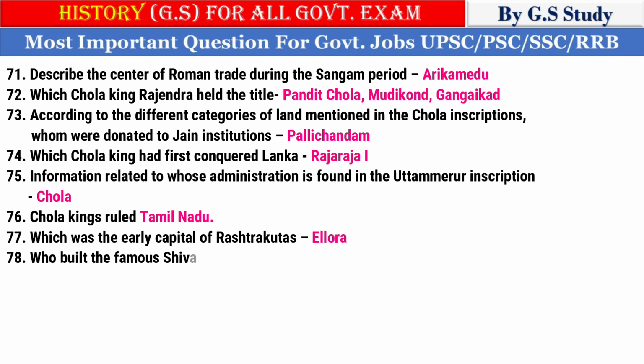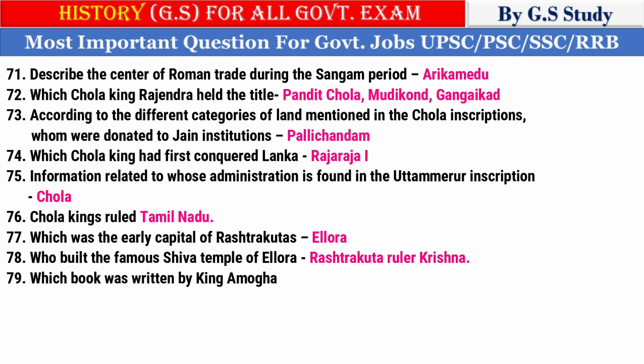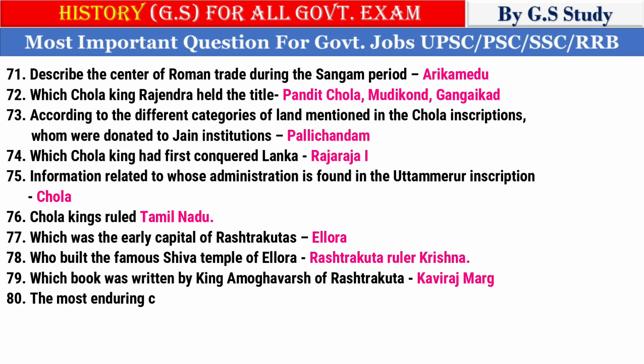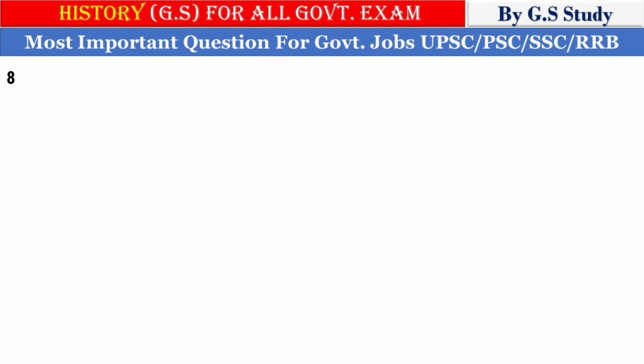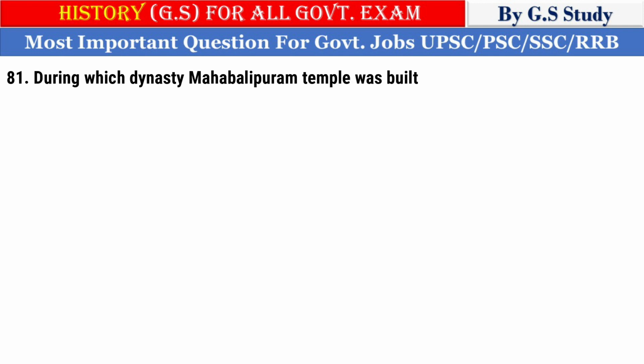77. Which was the early capital of Rashtrakutas? Ellora. 78. Who built the famous Shiva temple of Ellora? Rashtrakuta ruler Krishna. 79. Which book was written by King Amoghavarsha of Rashtrakuta? Kavirajamarga. 80. The most enduring contribution of Rashtrakutas was the three poets of Kannada poetry, Pampa, Ponna and Ranna, and the Kailash temple.